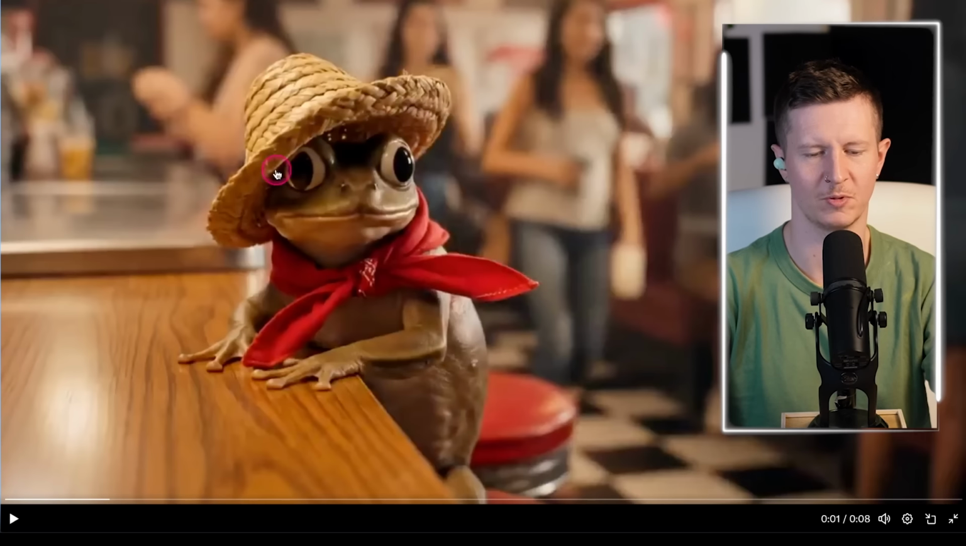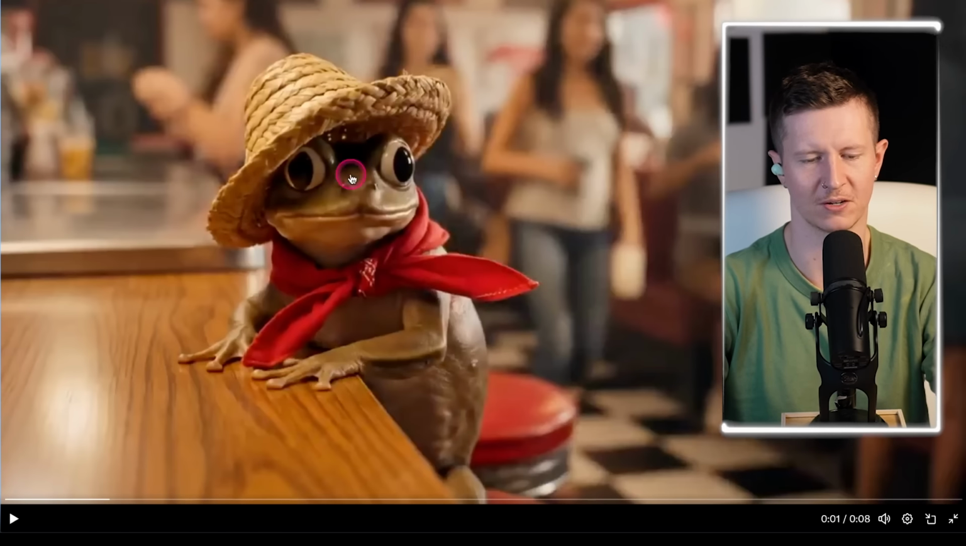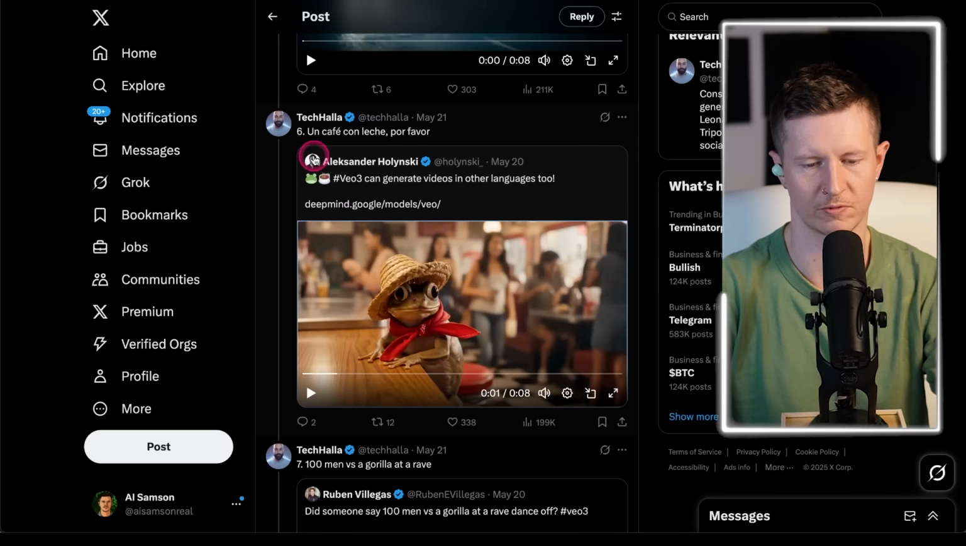I love this. This is one of my favorite examples. Though I would have to say one thing is that his hat does not just seem to be resting on his head appropriately. It seems to be slightly floating on top of his brows. This one was from Alexander Holiniski.